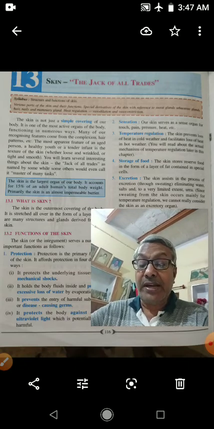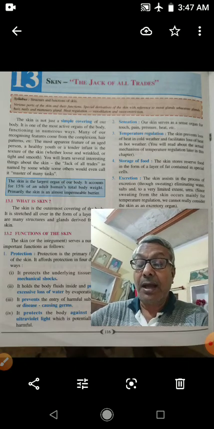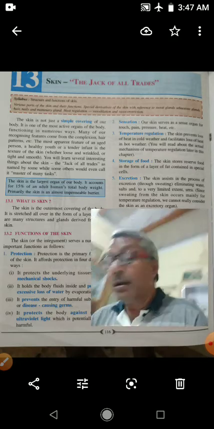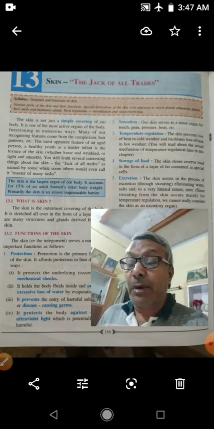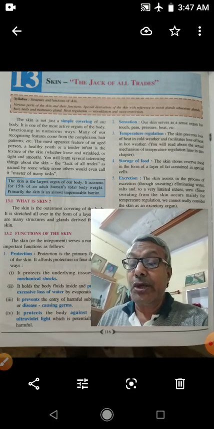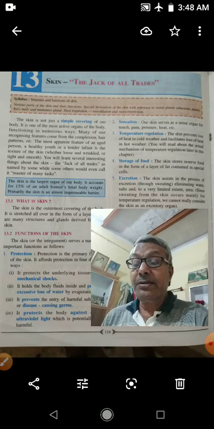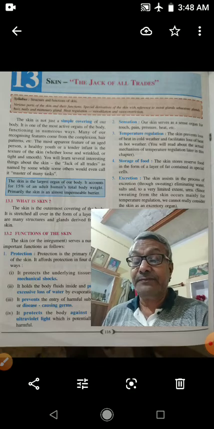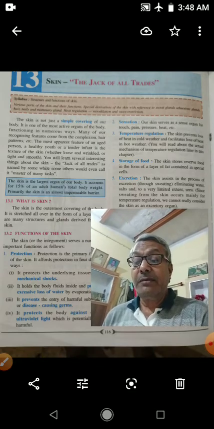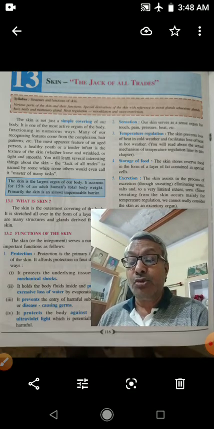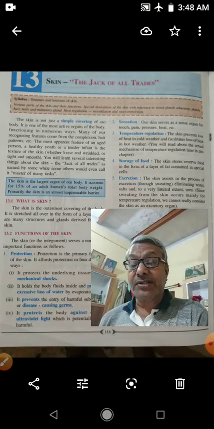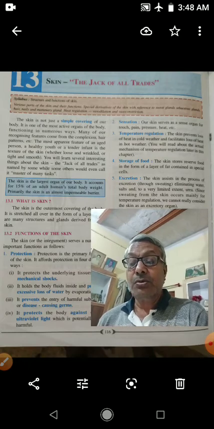In the total body weight, skin is also included. Nearly 6 to 7% of the total body weight is skin. Skin makes the largest organ in the human body. There are many structures and glands which are derived from skin.